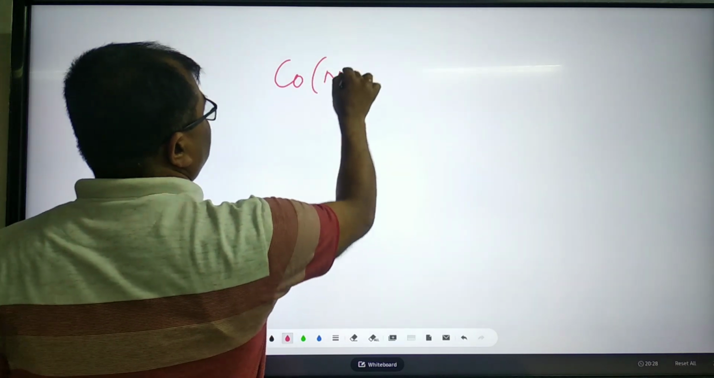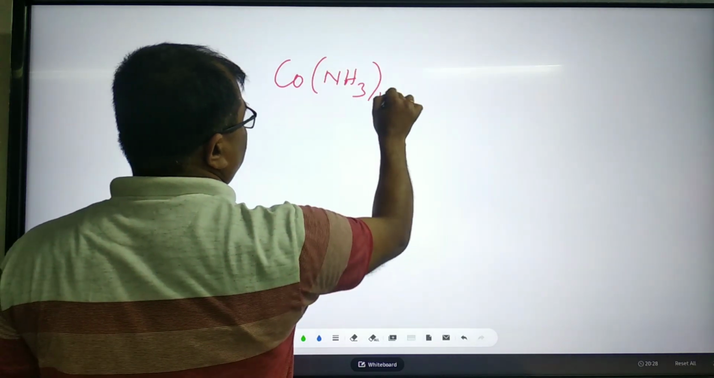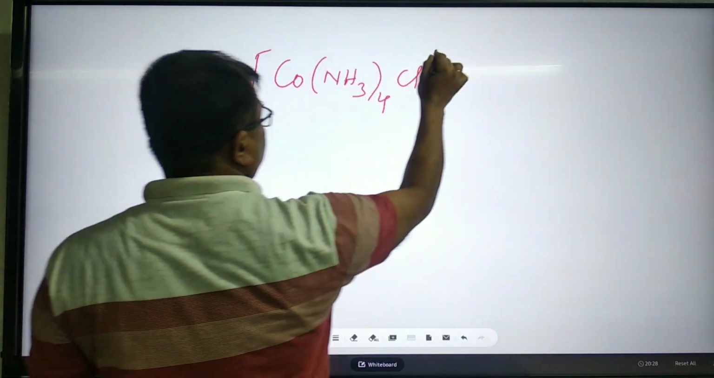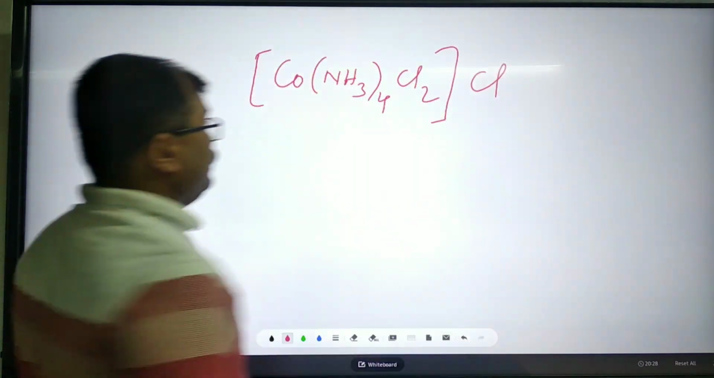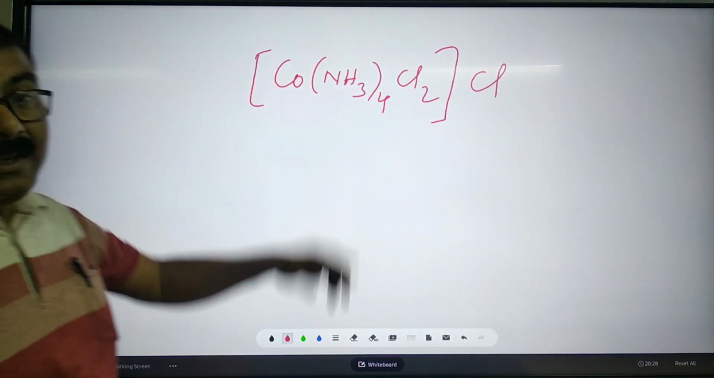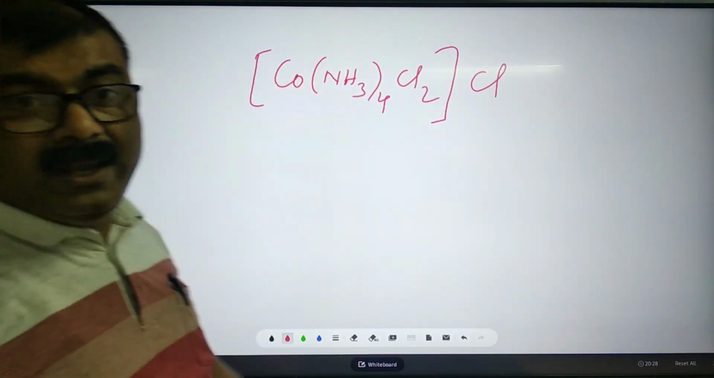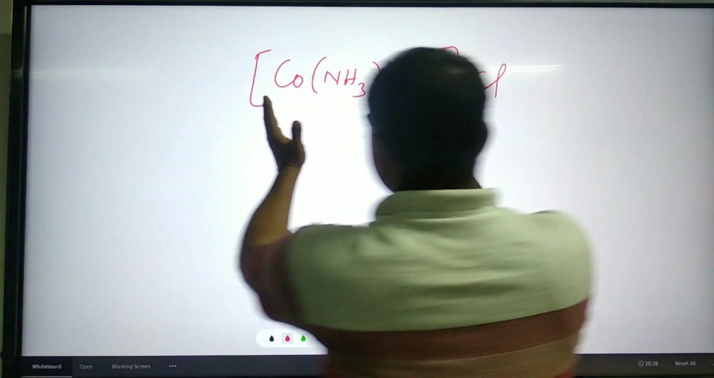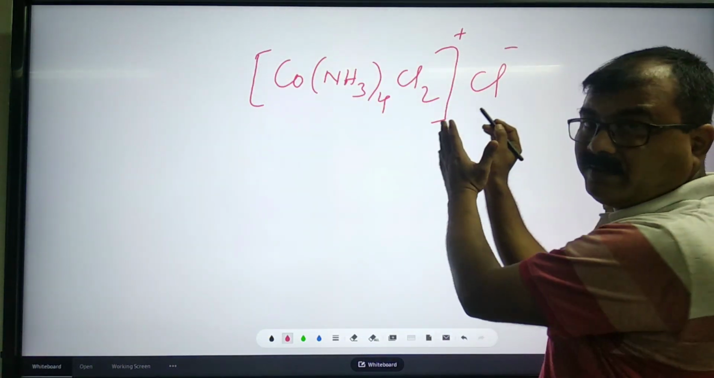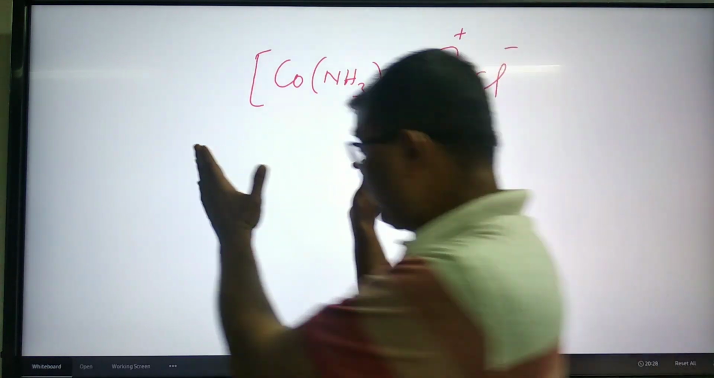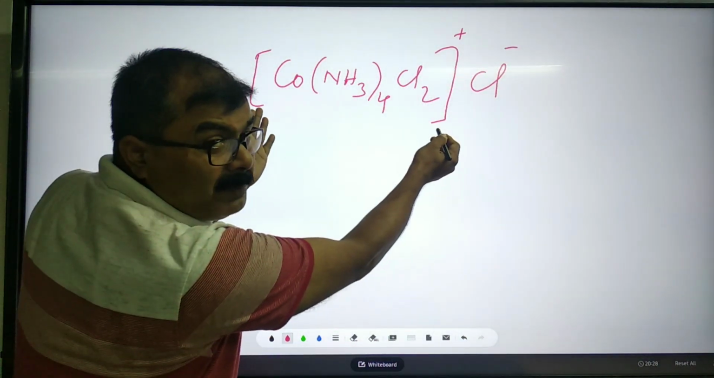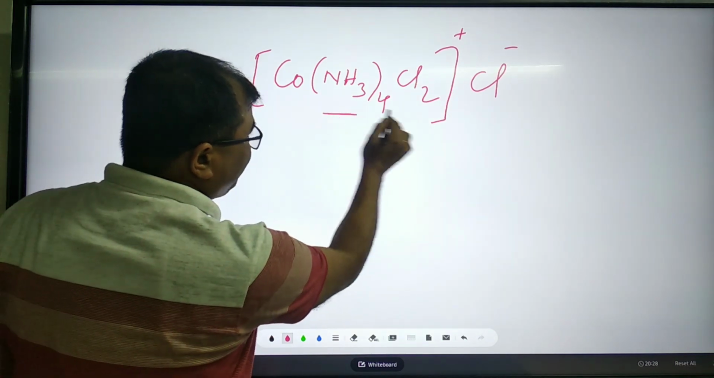Let us take an example. Suppose [Co(NH3)4]Cl2. What will be the name of this complex? Again, here this is a cation, this is an anion. Cation name should be written first. So the cation is a complex entity, so we will write the ligand first.